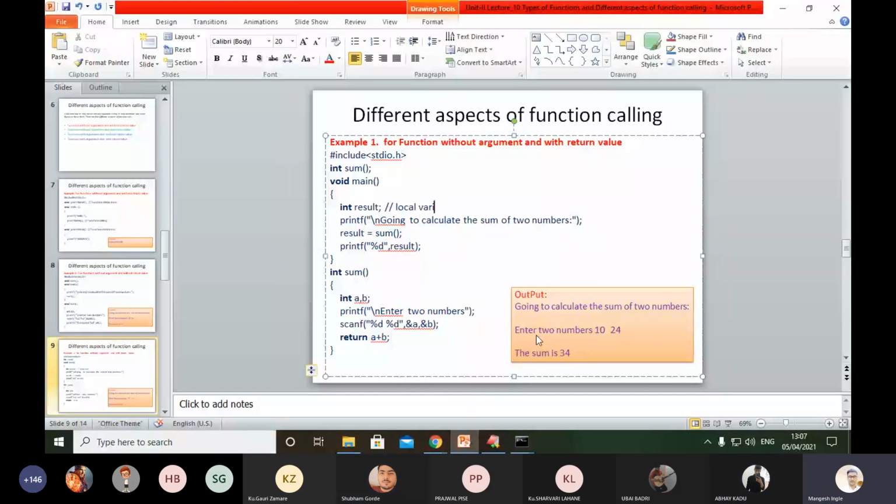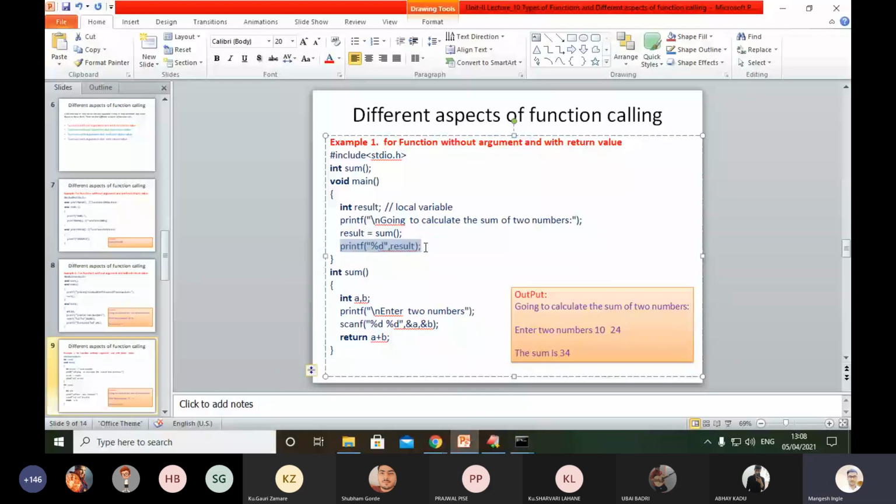Good. After understanding that variable, the control will switch to a printf function, which will print the message you can see on your screen, going to calculate sum of two numbers. Then result equals sum, where sum is my function, and then printf %d result.